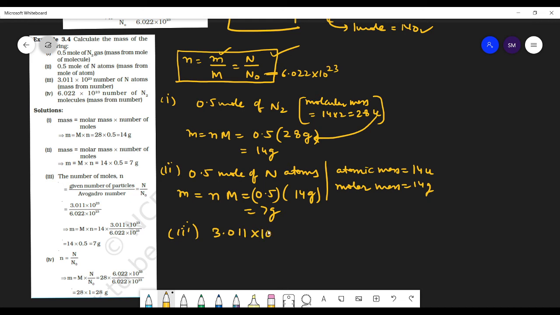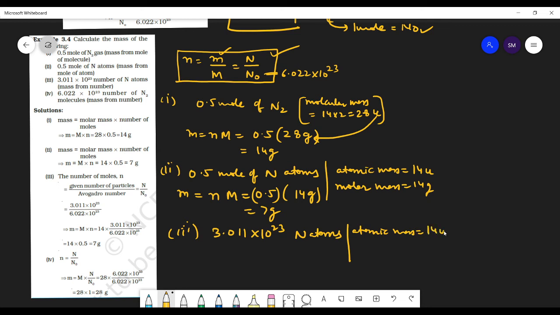Now next, 3.011 into 10 to the power 23 nitrogen atoms. So now it is given in atoms. So what will be the mass? Now what is given to you? You can find the atomic mass of nitrogen atom. What is atomic mass? 14 unified mass.